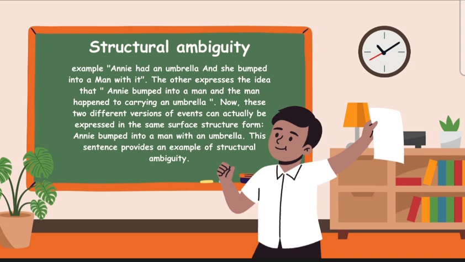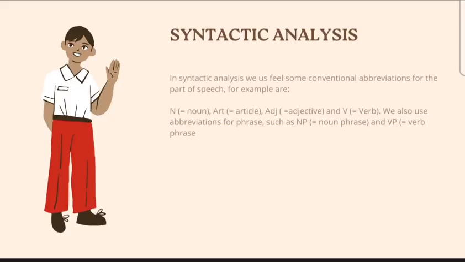Structural ambiguity. For example, Annie had an umbrella and she bumped into a man with it. The other expresses the idea that Annie bumped into a man and the man happened to be carrying an umbrella. Now, these two different versions of events can actually be expressed in the same surface structure form. Annie bumped into a man with an umbrella. This sentence provides an example of structural ambiguity.